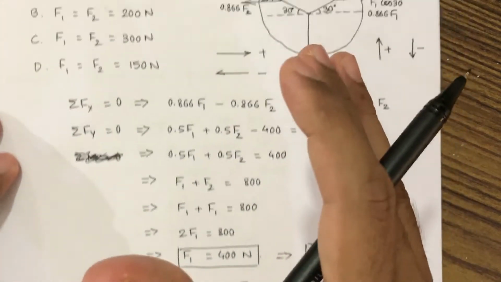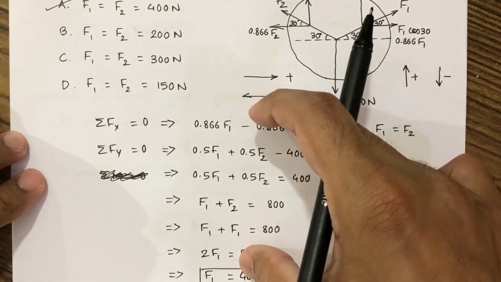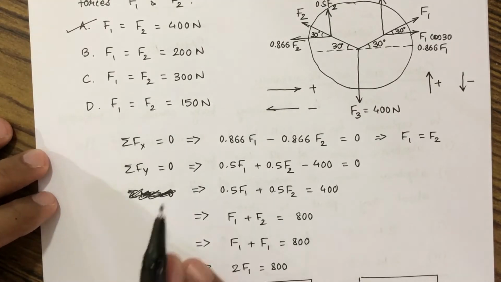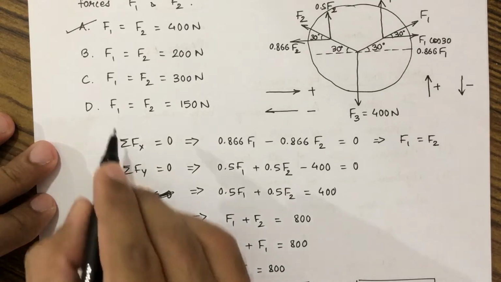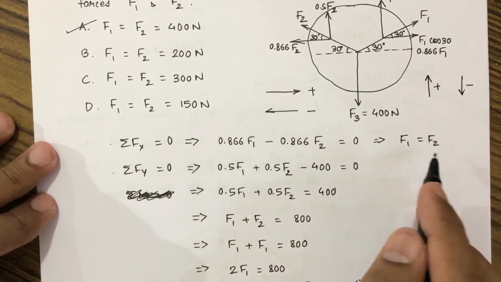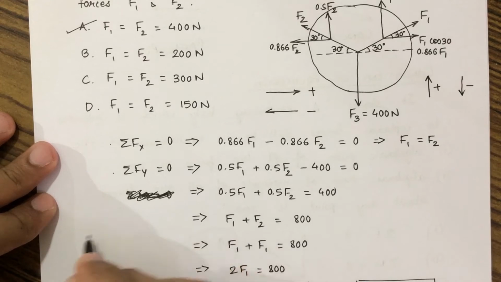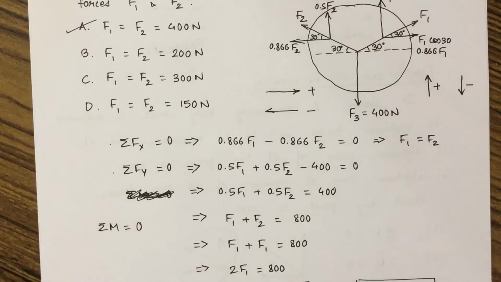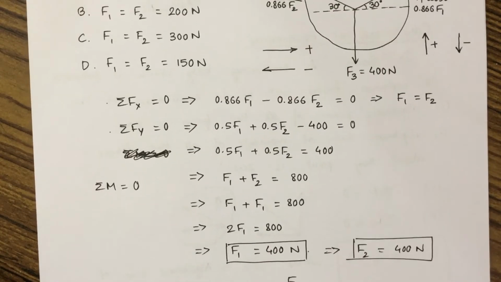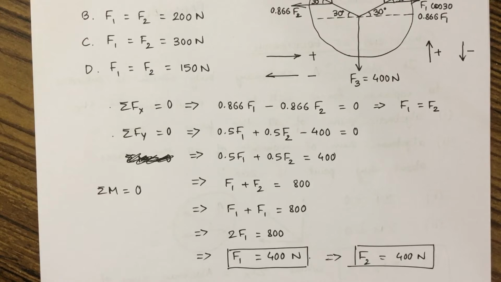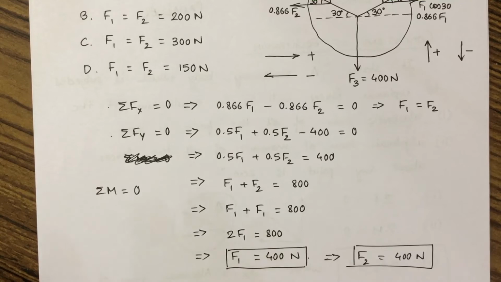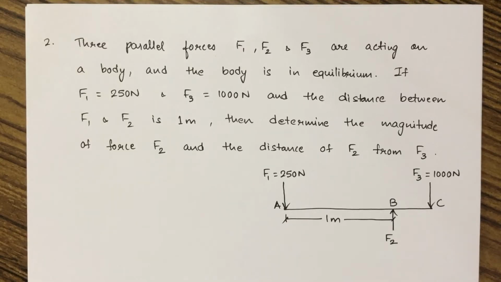So you can solve it by both the methods, by the conditions of equilibrium as well as by Lami's theorem. Now in this case, there were three conditions of equilibrium, but only these two were needed to calculate the forces F1 and F2. The third condition, that is summation of moment equal to 0, was not needed to calculate F1 and F2. So only one condition or two conditions may be needed in order to solve any problem. Clear? Let us solve another problem.